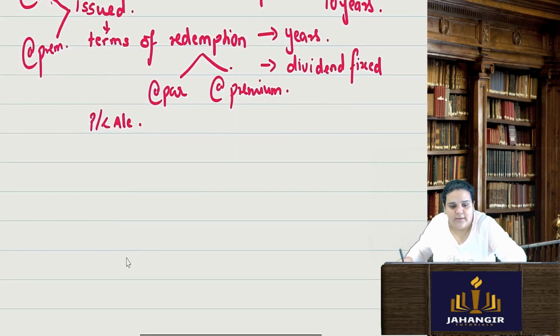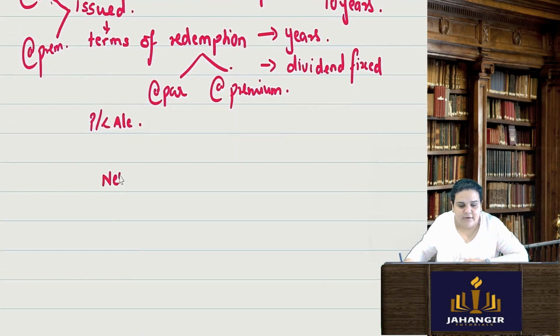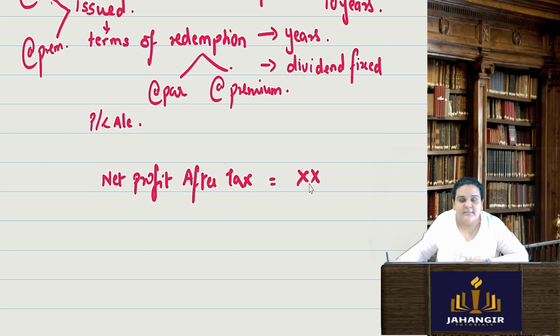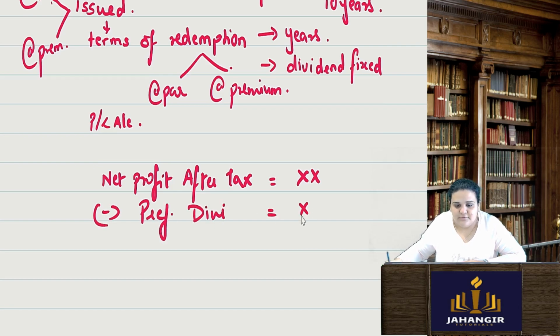So whenever we have net profit after tax, the first thing which we remove from net profit after tax is the preference dividend. That is the first thing which comes out.